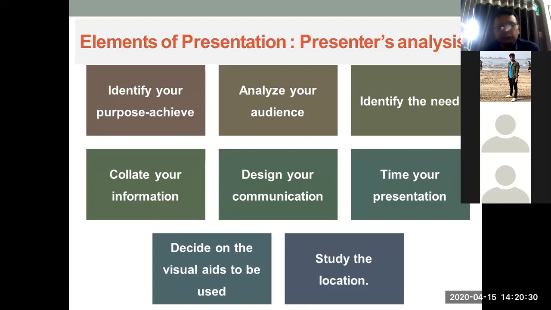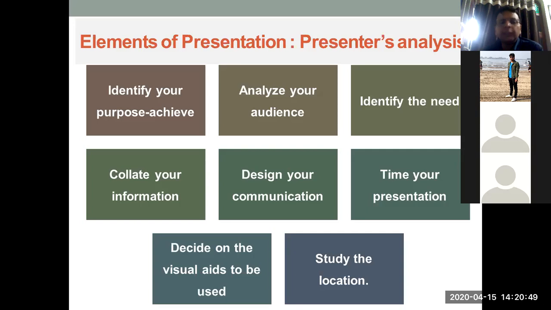Time your presentation. How much time you are going to devote for a particular topic in your presentation, right? So if you have 15 minutes for the presentation and you have 10 slides, you can simply find out how much time you are going to give to a particular slide, right?